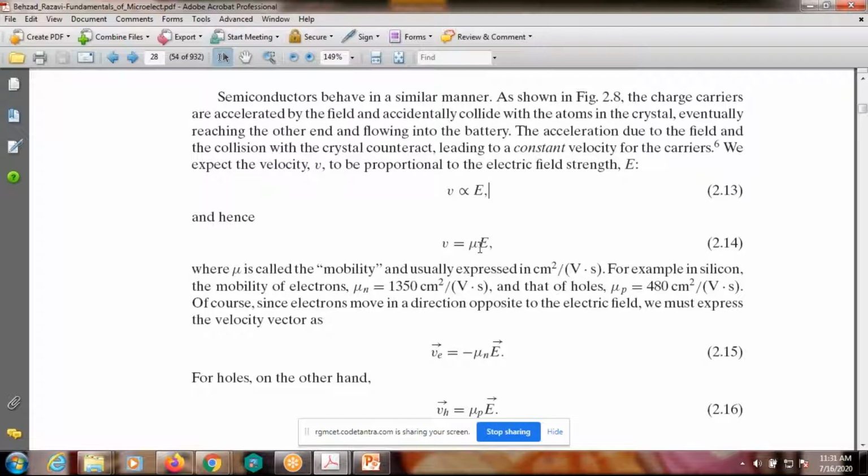There are only two charge carriers, one is electron and another one is holes. So velocity is equal to mobility into electric field. Coming to the observation, electron mobility is greater than hole mobility. For intrinsic semiconductor, electron mobility is equal to 1350, whereas hole only 480, approximately 2.8 times greater than the hole mobility.